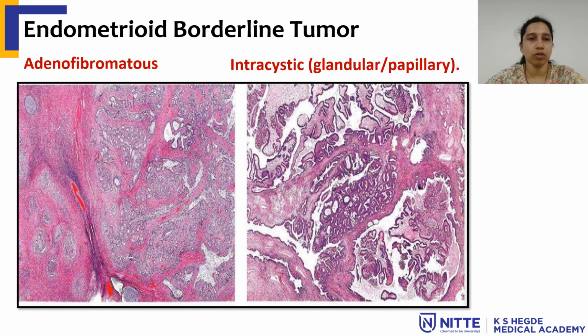This is the histopathology of endometrioid borderline tumor, where the adenofibromatous pattern is characterized by back-to-back pattern of glandular arrangement having some amount of nuclear atypia. This is an intracystic glandular or papillary pattern where there are only glands with very little stroma. So these are papillary-like growths.